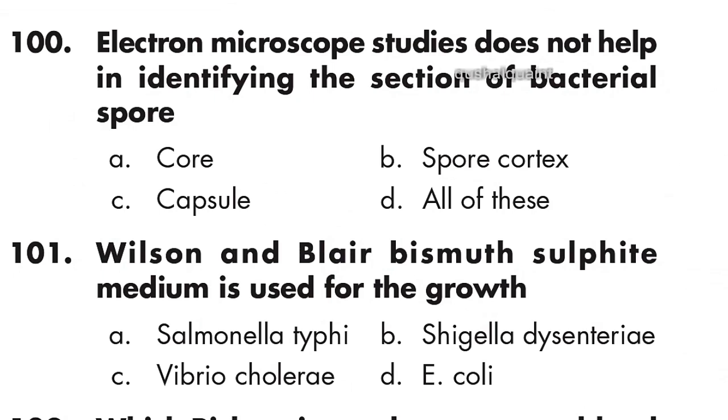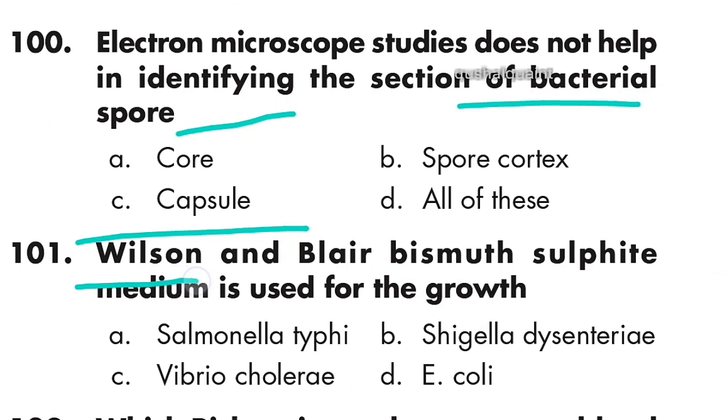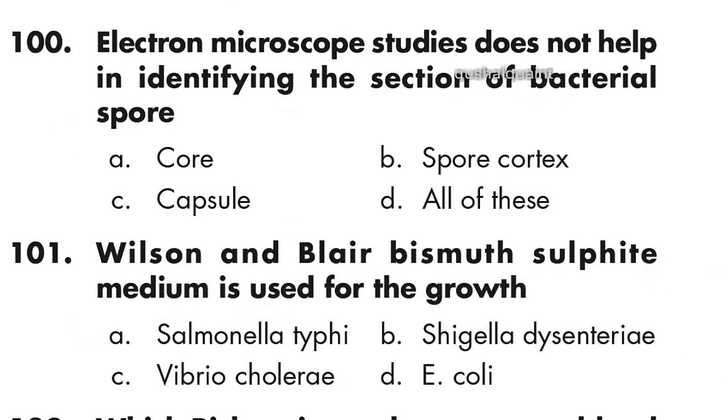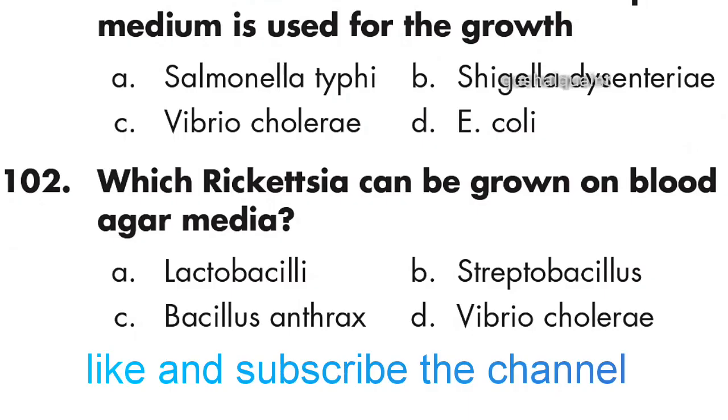100. Electron microscope study does not help in identifying the section of bacterial spores, capsules. Option C is right. Next question: Wilson and Blair bismuth sulfite medium is used for the growth of Salmonella typhi. Option A is right. 102 is the last question of this video.